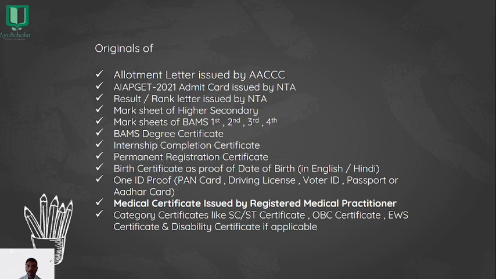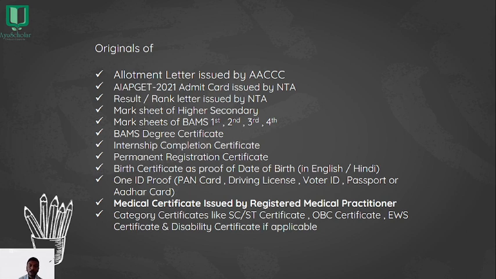The list of originals which need to be submitted at the allotted institute: the allotment letter issued by IICC, the APGT 2021 admit card issued by NTA, the result or rank letter issued by the NTA, the mark sheet of higher secondary, mark sheets of BMS first, second, third and fourth year, BMS degree certificate, internship completion certificate, permanent registration certificate, and birth certificate as a proof of date of birth, which has to be in English or in Hindi; other regional languages are not accepted by the counseling officials.